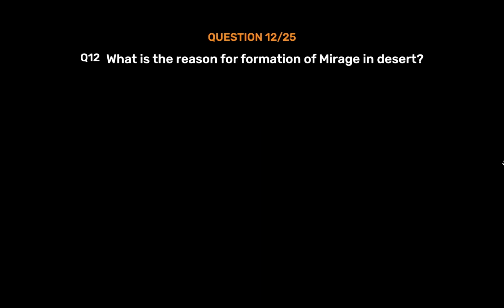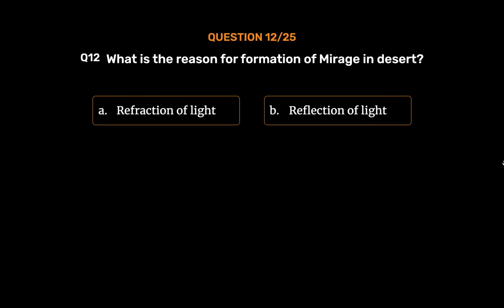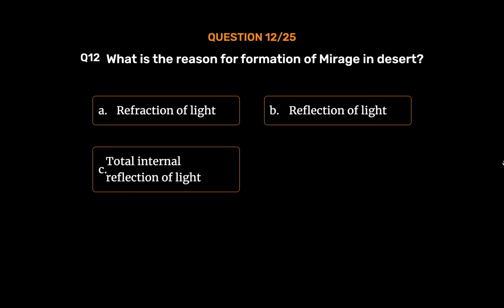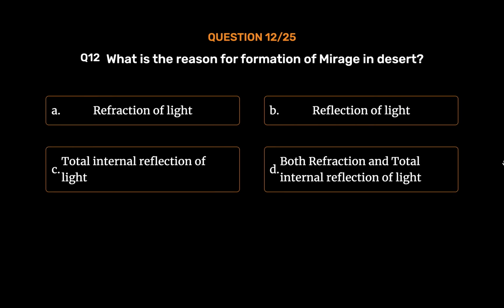Question number 12. What is the reason for formation of mirage in desert? Option A. Refraction of light. Option B. Reflection of light. Option C. Total internal reflection of light. Option D. Both refraction and total internal reflection of light. The correct answer is option D.